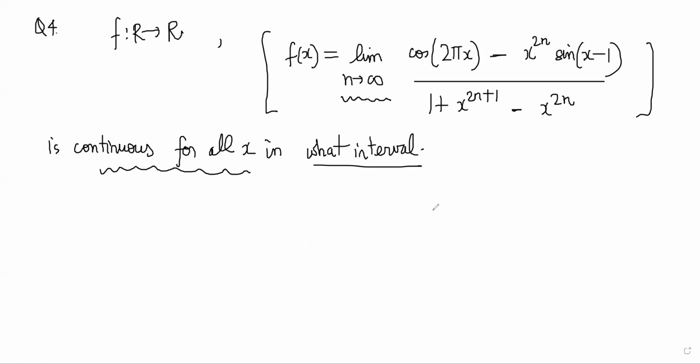Think about what effect limit n tends to infinity will have on things like x square power n. For x greater than 1, we will have the sign of x minus 1 divided by x minus 1.